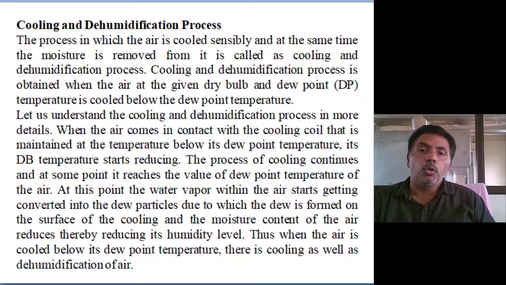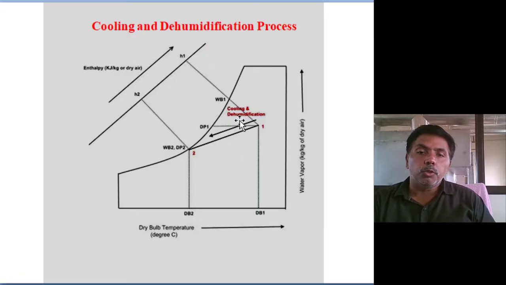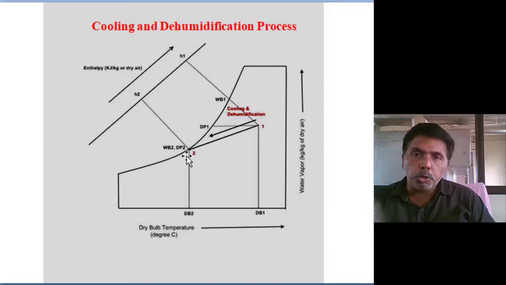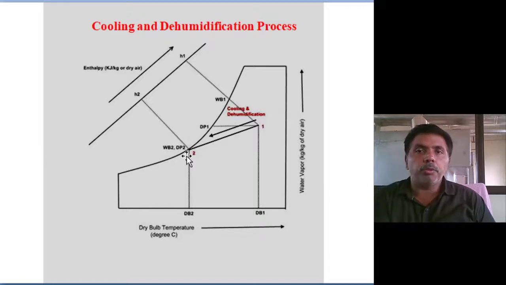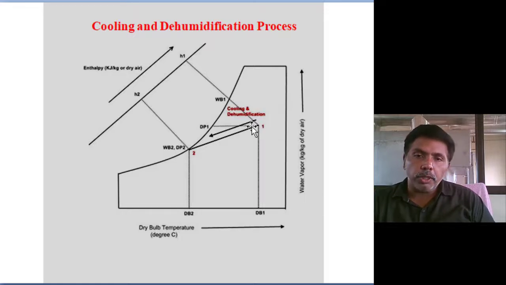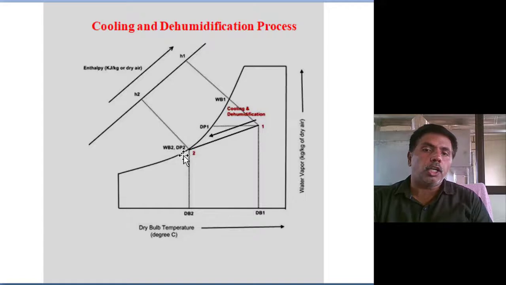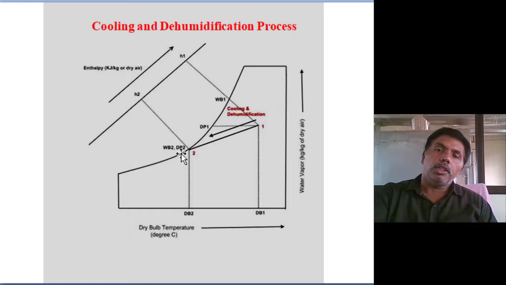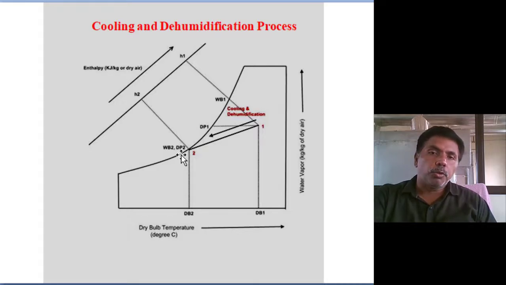Next one, cooling and dehumidification. In this cooling and dehumidification, we are cooling the air. How can we dehumidify? By cooling up to the dew point temperature, and less than the dew point temperature. This is the dew point temperature. If you cool the air less than the dew point temperature, dehumidification will automatically take place. Once it reaches this point, the first droplet of water will start from here, then further reduction will automatically reduce the moisture. So, simple cooling and dehumidification.